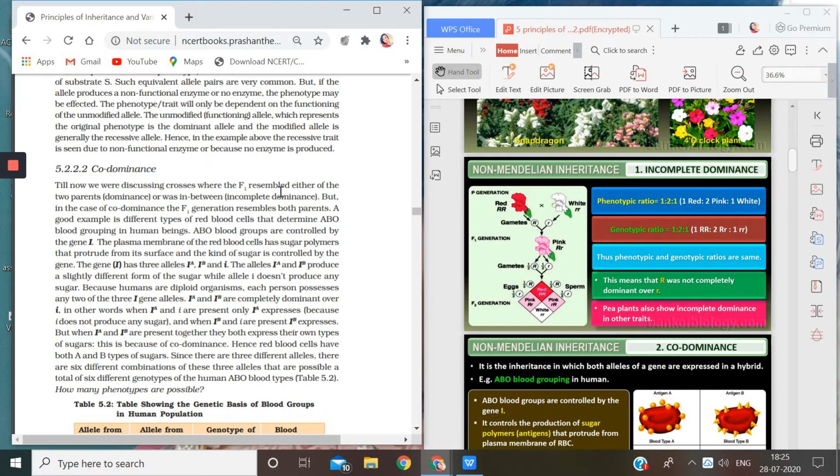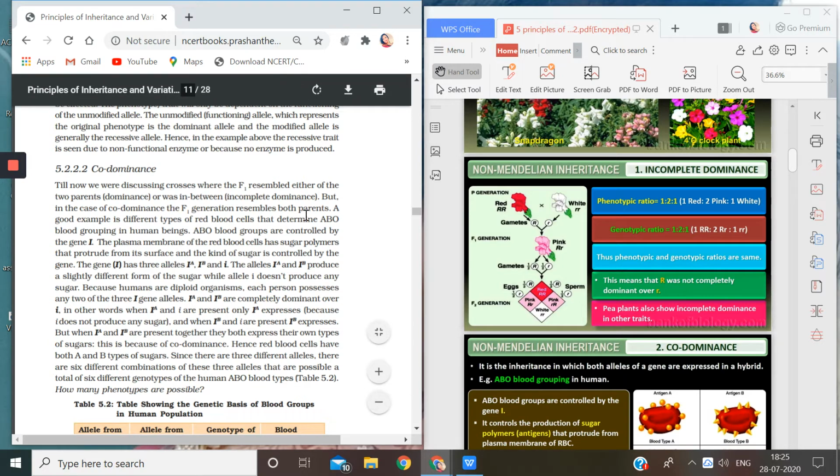Today we are going to discuss codominance. Now, what is the difference between codominance and the above two? The difference, children, is this line. This is very important. The difference is that in F1 generation, the progenies will resemble both the parents.